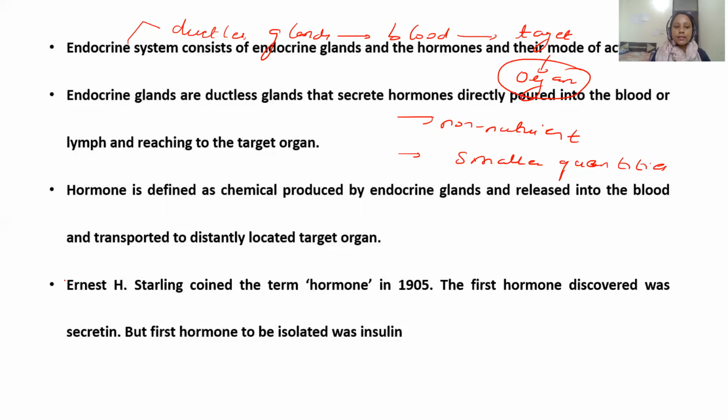Apart from that, Ernest H. Starling was the one who coined the term hormone in 1905, and the first hormone that was discovered was secretin, but insulin was the first hormone that was isolated by scientists.